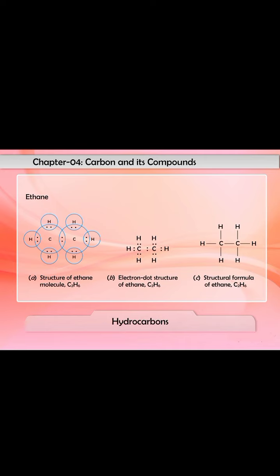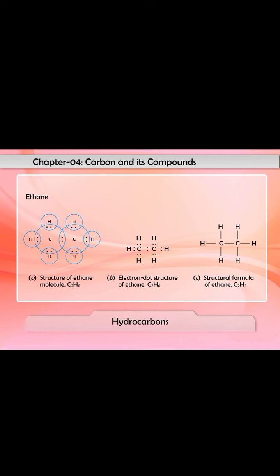Each carbon atom shares 3 electrons with 3 hydrogen atoms to form 3 carbon-hydrogen single covalent bonds. So in ethane, we have 1 carbon-carbon single covalent bond and 6 carbon-hydrogen single covalent bonds.